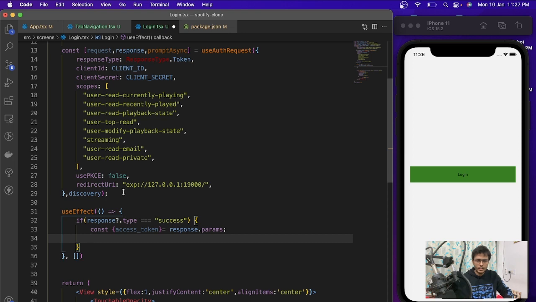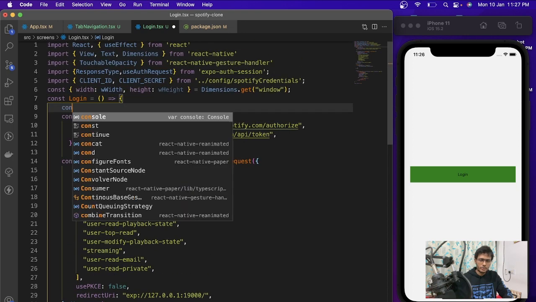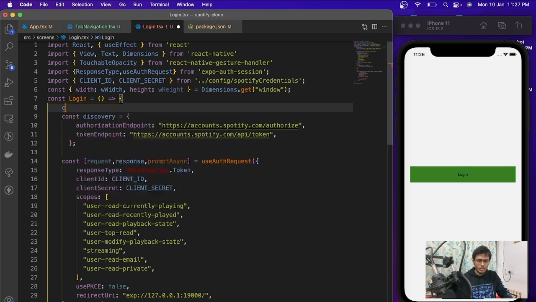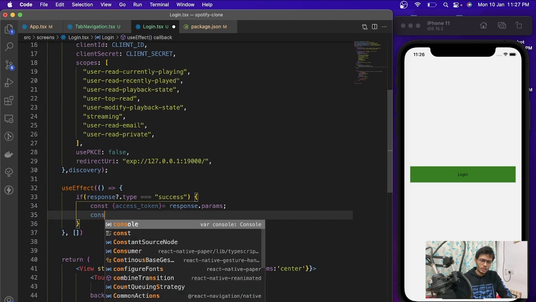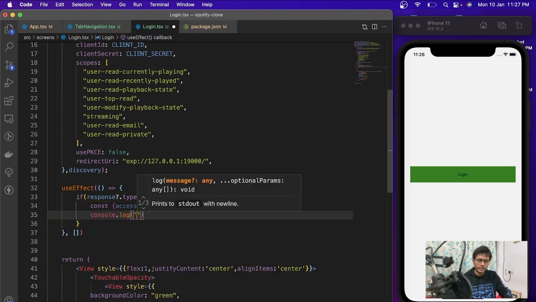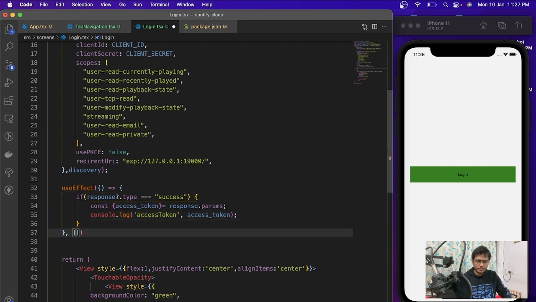and let's create one state over here, or we can just store our response token to the async storage. But for now, let's just console log it. I just want to show you that we are getting the access token. Yeah, and we need to pass this response over here.